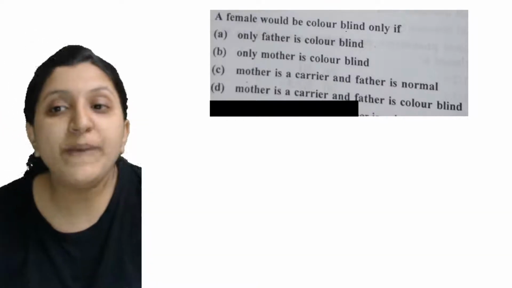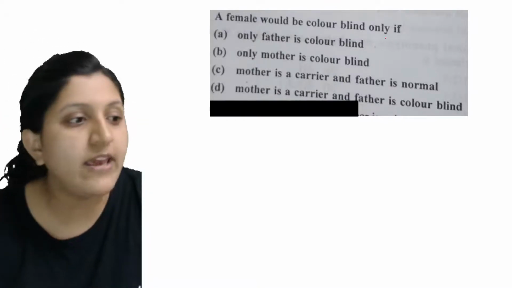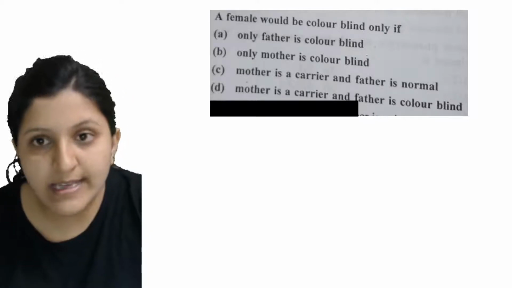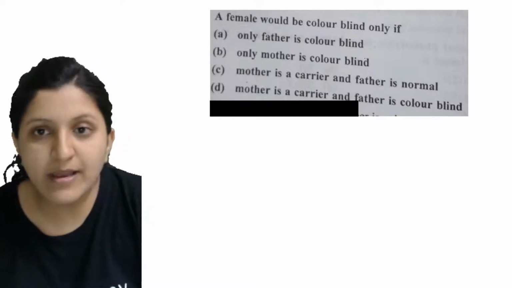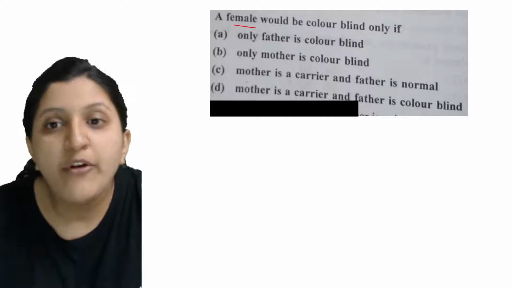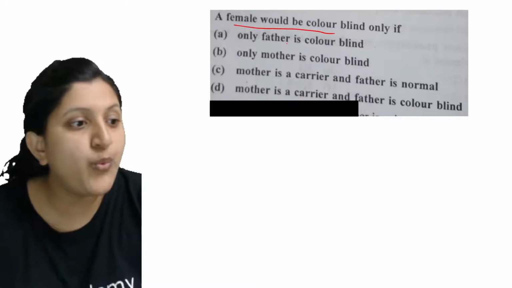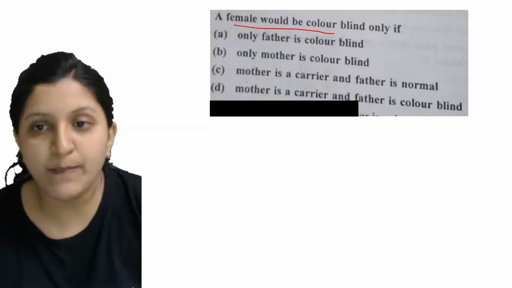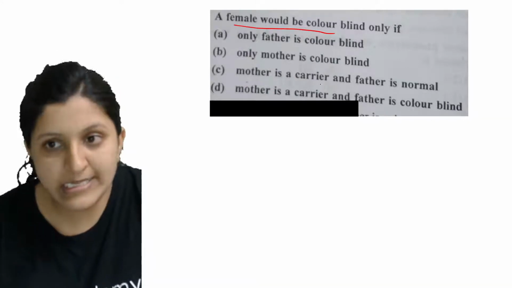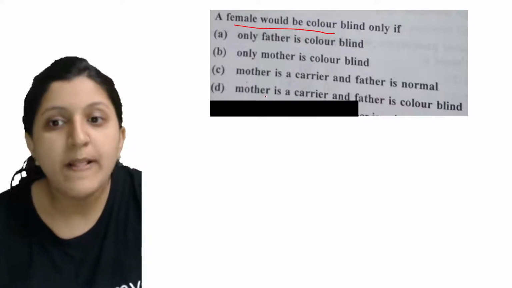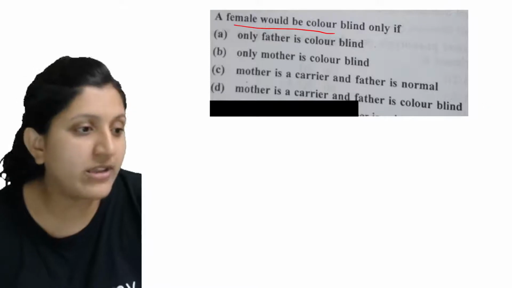A female would be colorblind only if father is colorblind, only if mother is colorblind. So when is the female going to be colorblind? Only if mother is a carrier and father is normal, or mother is a carrier but the father is colorblind.